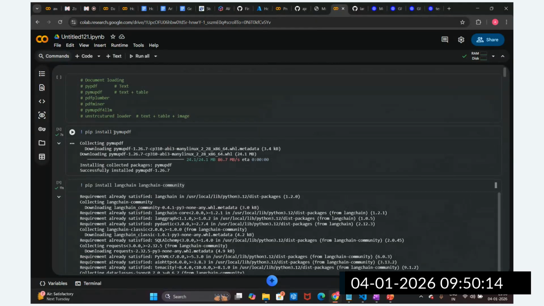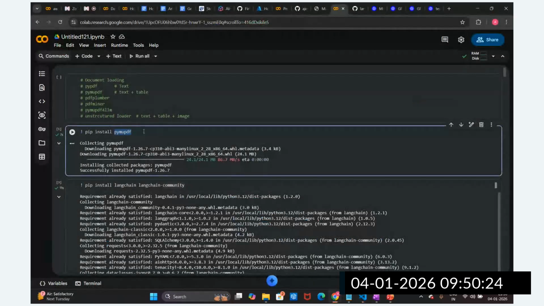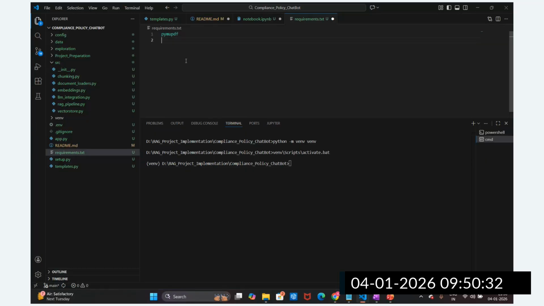PyPDF, PyMuPDF. I'm going to import this and store this package in the requirement.txt. I'm going to mention that PyPDF is required. We have imported this from the LangChain community, and this package also we have installed. So let me keep this in the requirement.txt file. Then any other package.